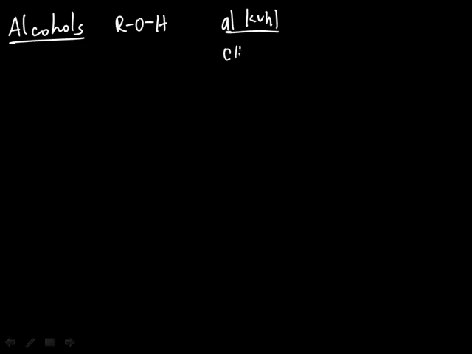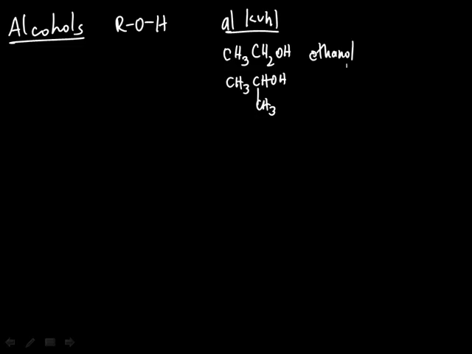Many alcohols are used in everyday household use. Ethanol, of course, is a component of many alcoholic beverages. Isopropanol is another example, which is used frequently. And these and other alcohols are, first of all, important in household use, but also hugely important as industrial feedstocks. So this is really a vastly important class of compounds.